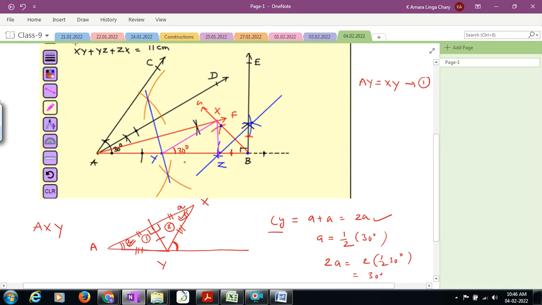Yes, sir. Similarly, we can prove this angle is also 90 degree. Am I right?